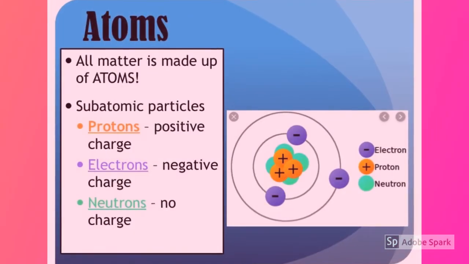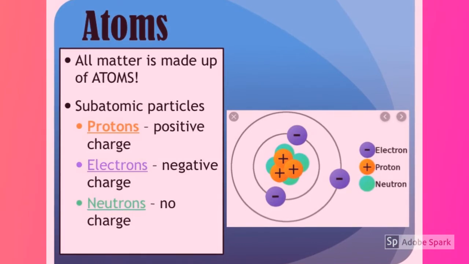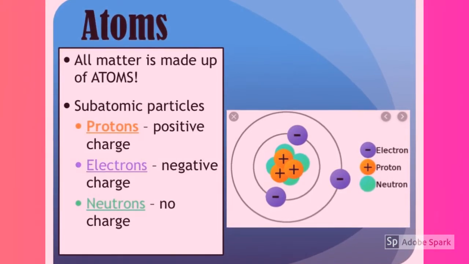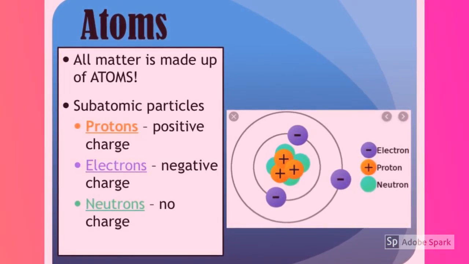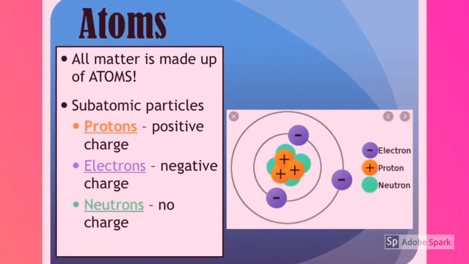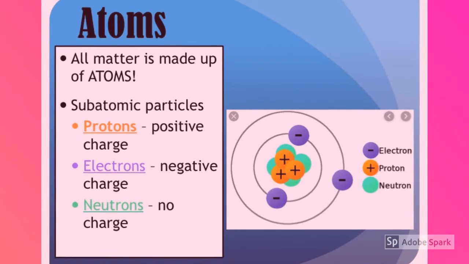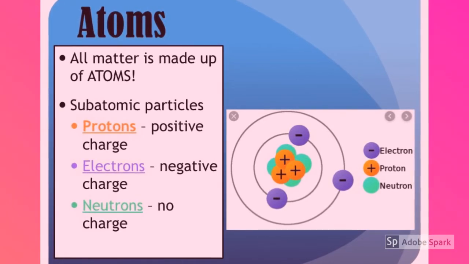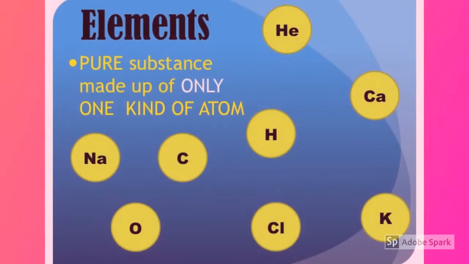Atoms. All matter is made up of atoms. Atoms have subatomic particles. Protons have a positive charge, electrons have a negative charge, and neutrons have no charge. Both protons and neutrons can be found in the nucleus of an atom.